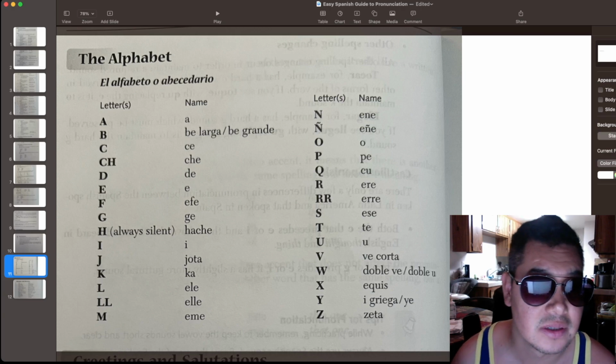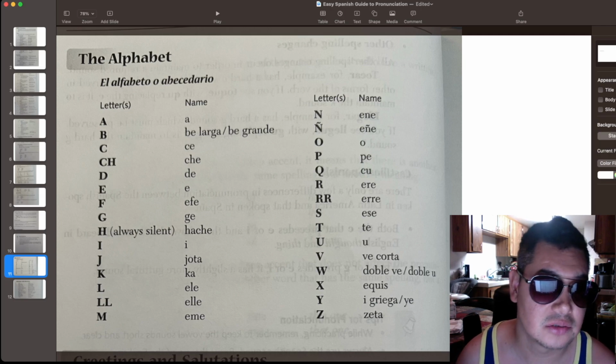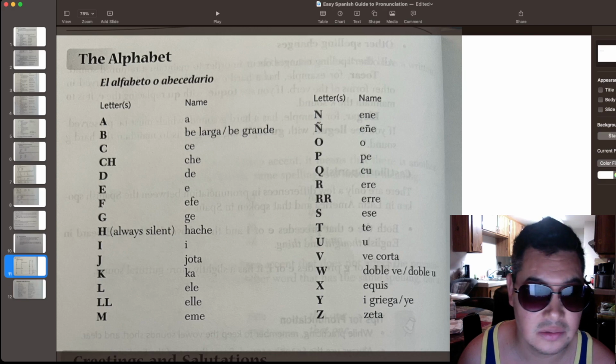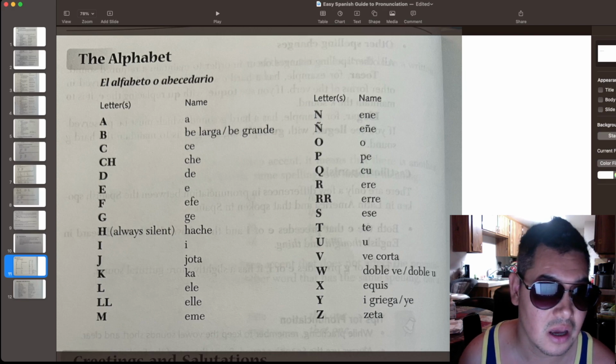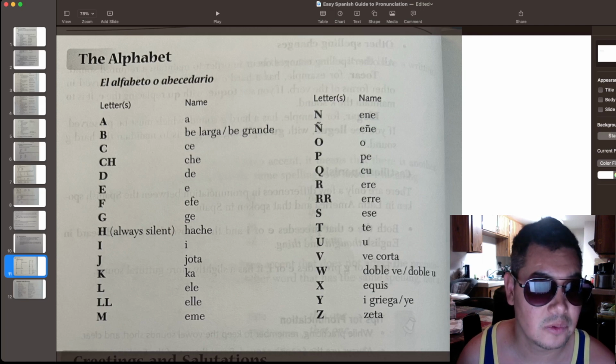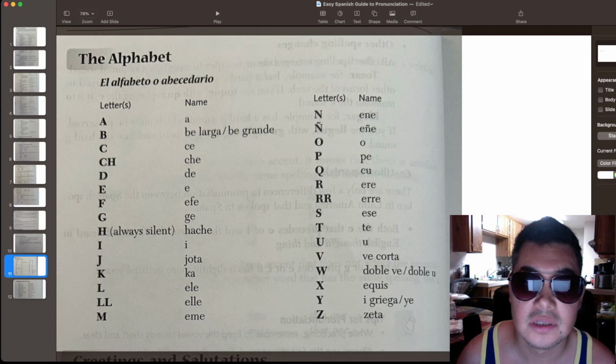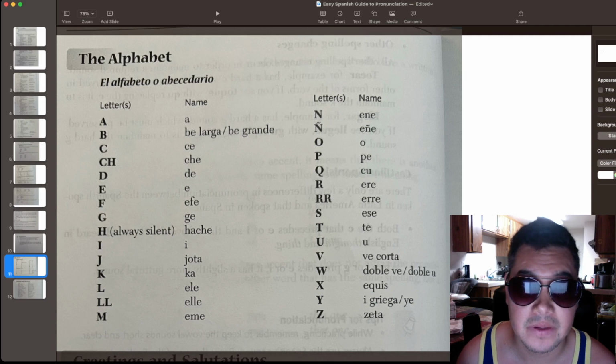I'm going to teach you A, B, C, Ch, D, E, F, G, H, I, J, K, L, Ll, M, N, Ñ, O, P, Q, R, Rr, S, T, U, V or V corta.